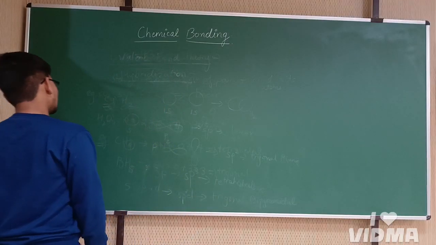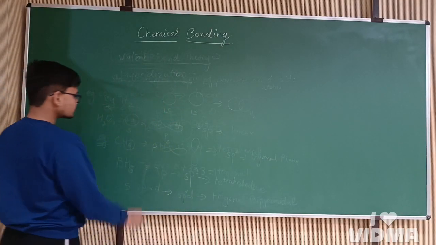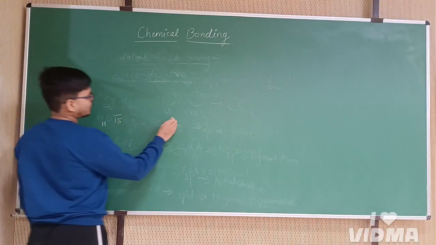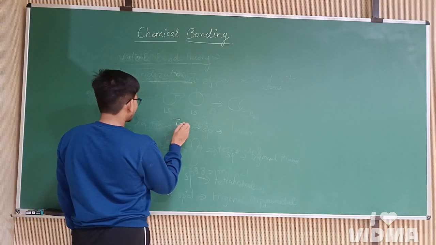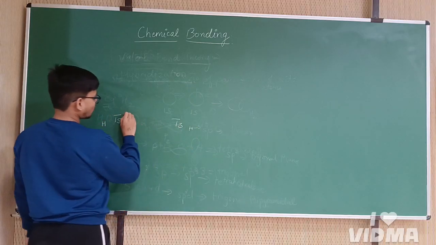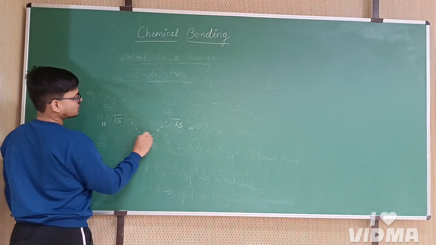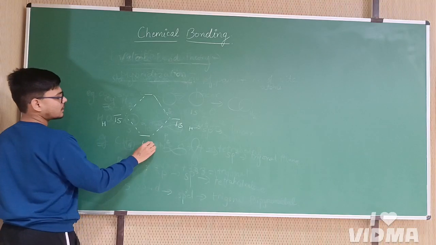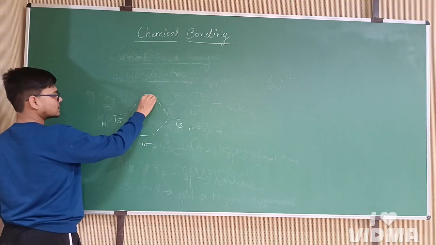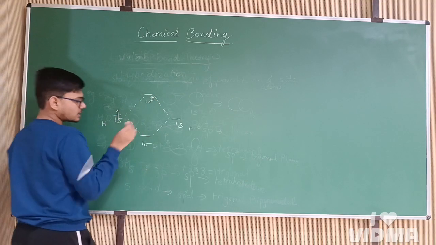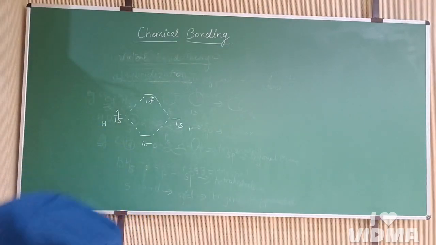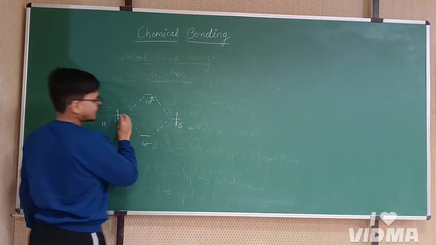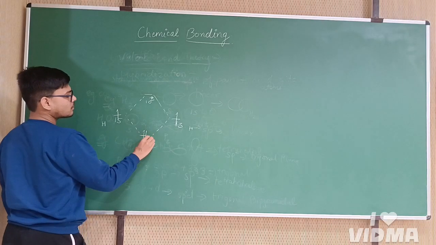For example, the 1s orbital of a hydrogen will combine with the 1s orbital of another hydrogen to form 1 sigma and 1 sigma star. This has 1 electron, this has another electron, and it will form a bond.